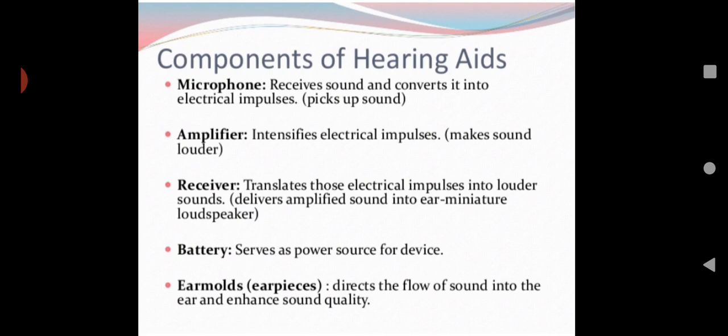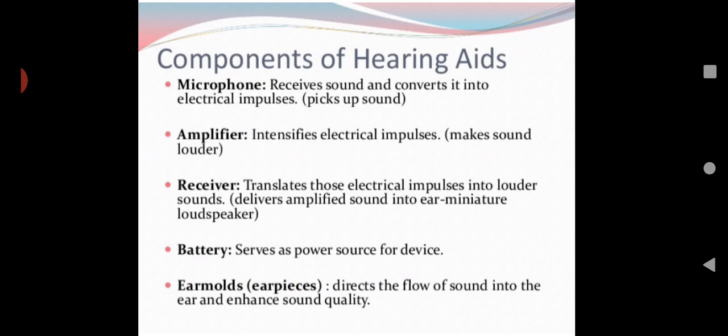Then the amplifier intensifies the electrical impulses. Amplify means some alteration will be made, and it will increase the clarity of the sound. Then the receiver translates those electrical impulses into louder sounds. It delivers amplified sound into the ear, like a miniature loudspeaker. So the receiver inside the hearing aid receives the electrical impulses and helps to recognize the particular sound wave.